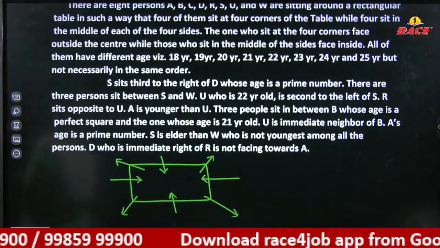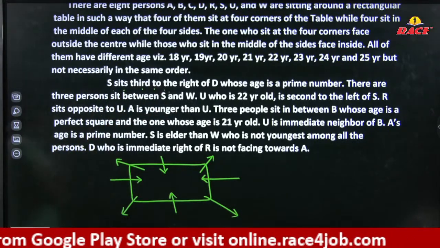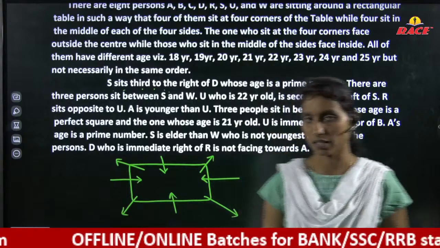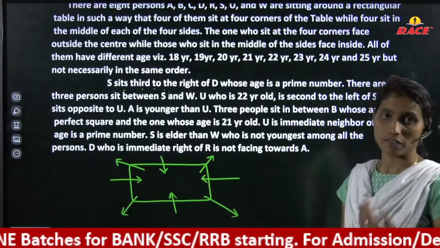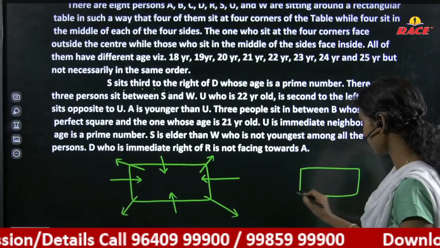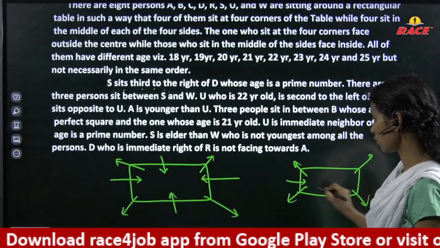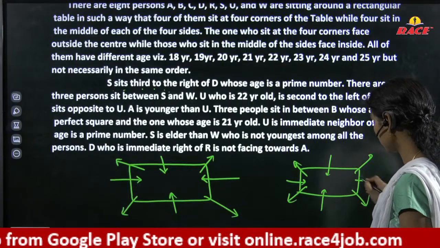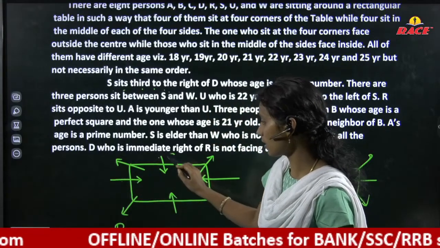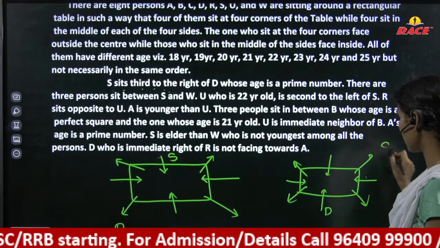Right? Okay. S sits third to the right of D. Either you can consider D is facing towards the center or D is facing away from the center, because clarity about facing the center or away from the center is not mentioned, so we directly consider two possibilities. Corners are facing away from the center, sides are facing towards the center. D is facing away from the center: first right, second right, third right, S is here. D is facing towards the center: first right, second right, third right, S is here.